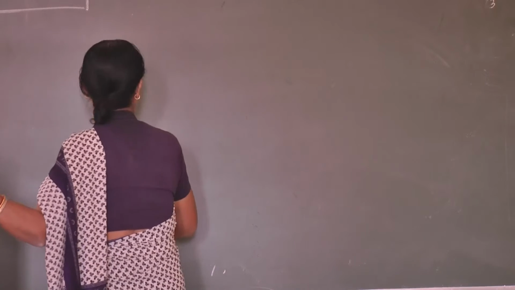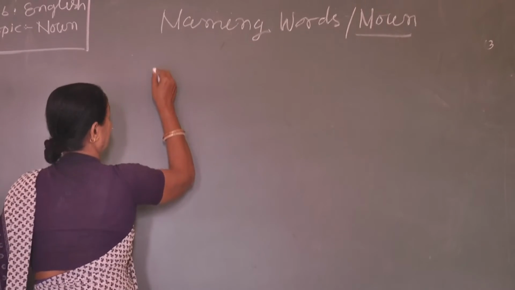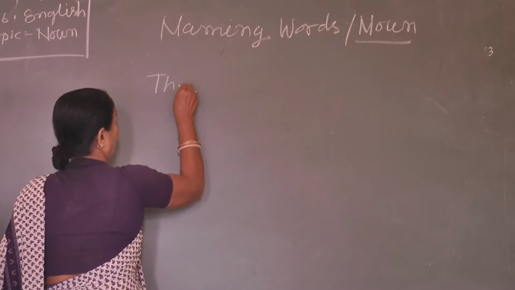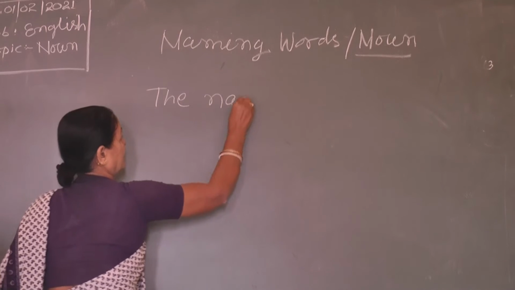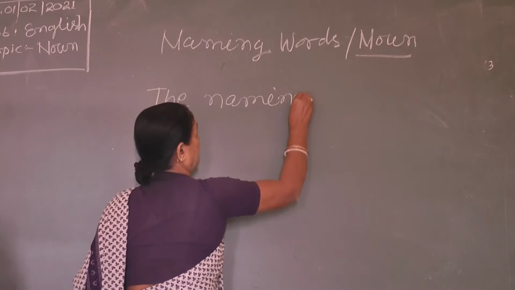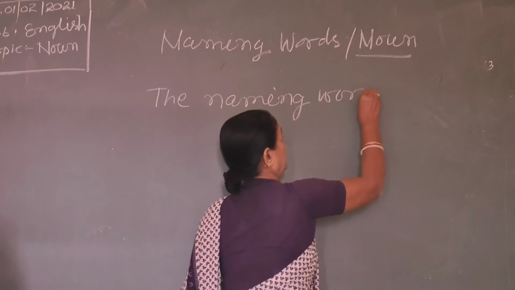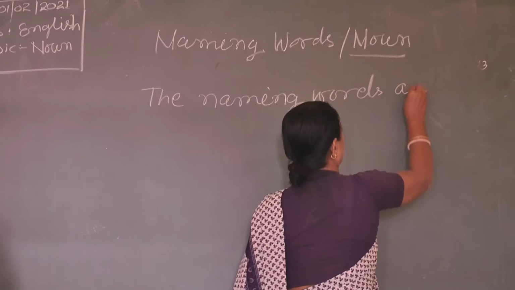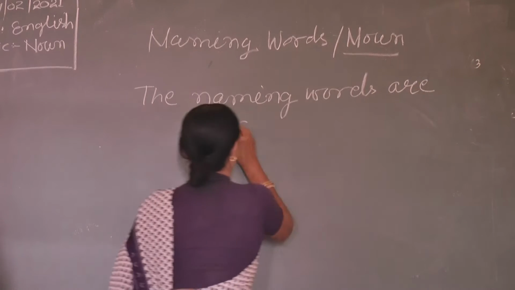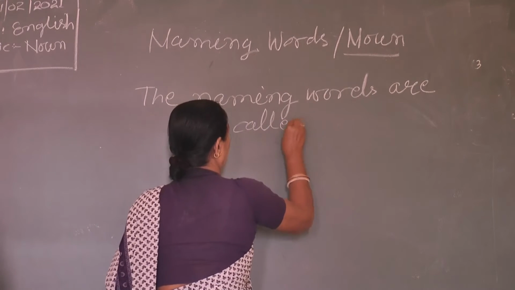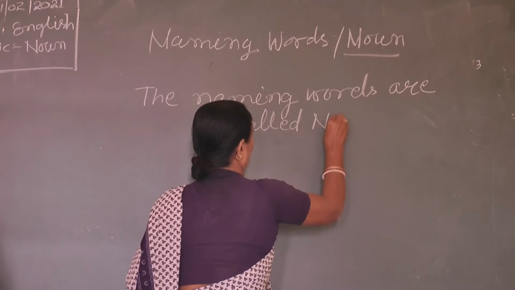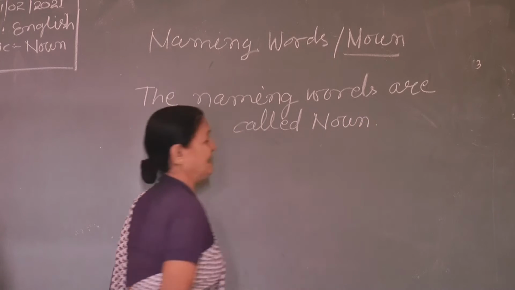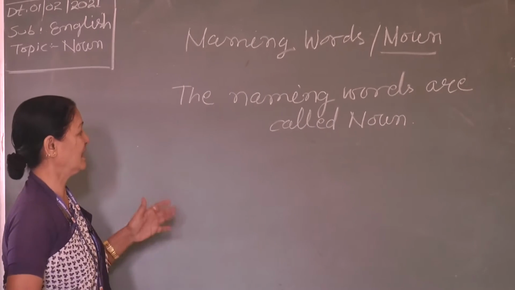What is noun? Write down, the naming words are called noun. Okay? Naming words are called noun.